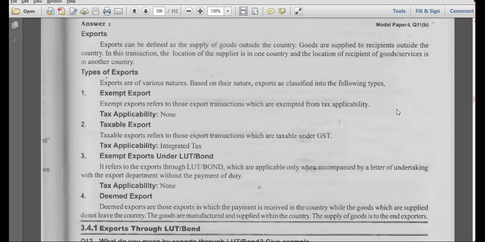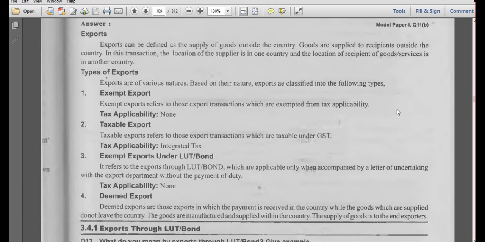Exempt in the sense those goods will have some exemption from the tax. Second, taxable, these goods will have tax. Third, these goods will have exemption only when we have a letter from the tax department. If you don't have any letter from the tax department, you don't have any exemption. Clear?